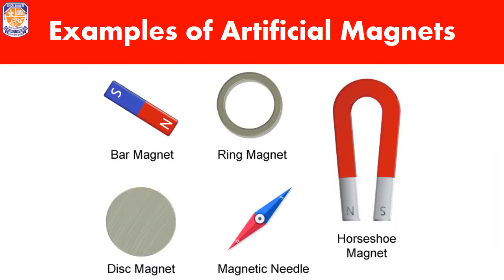Finally, here are some examples of artificial magnets. These are differently shaped magnets which are used in our applications, such as the bar magnet, ring magnet, horseshoe magnet, magnetic needle and disc magnet. The most commonly used type of magnet is the bar magnet, which is easily available at any toy store.